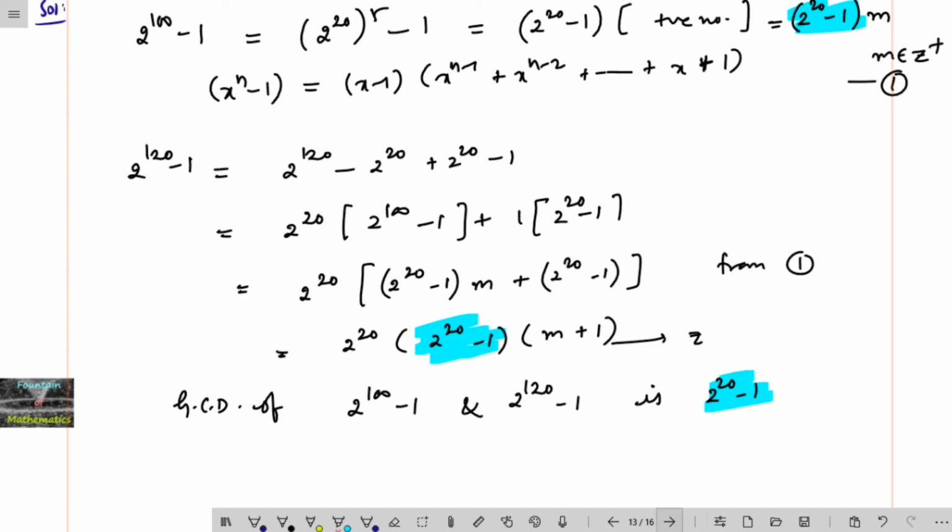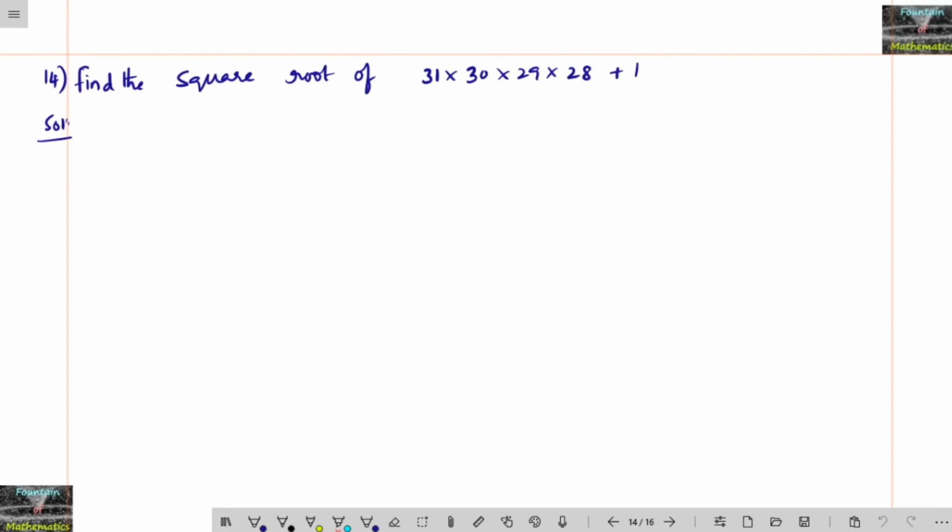Next question. Find the square root of 31 into 30 into 29 into 28 plus 1. So here this is one different problem. Product of 4 consecutive numbers is added with 1. We need to find the square root of it. So this is one of the model, very tricky questions. We can just remember this for this question. The trick is